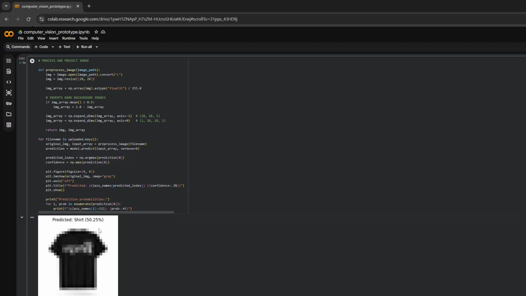Because just think, even though I've given a fashion example, what other images will your businesses, your customers, your clients want? What do they want categorized? You know, images are dealt with all the time. Will it be, you know, passports? Could it be passport data? Could it be recognizing whether the faces are in the right position, making sure that they're not smiling? Could it be, what could it be?